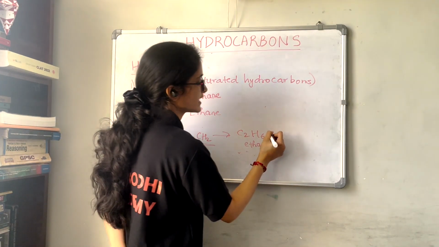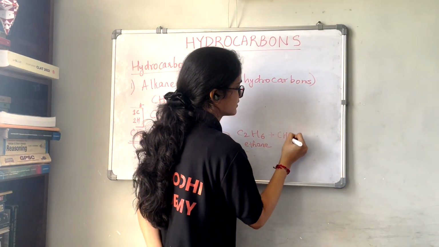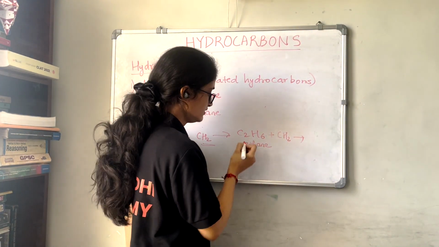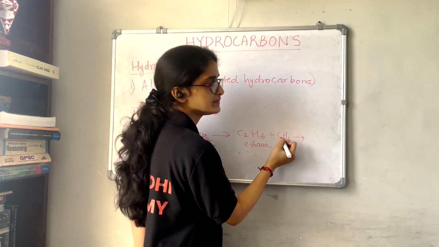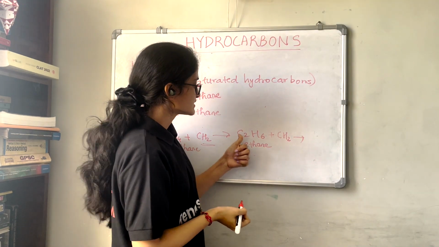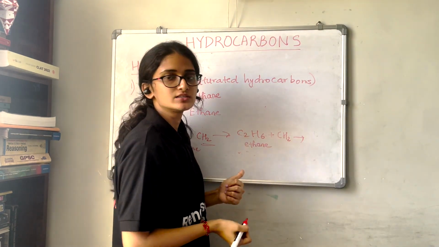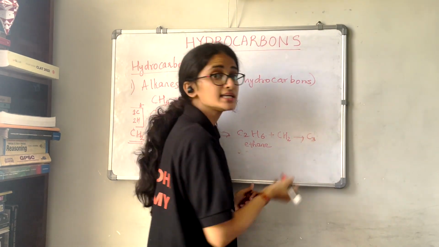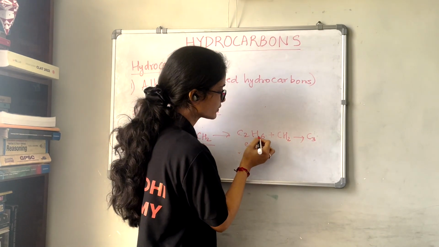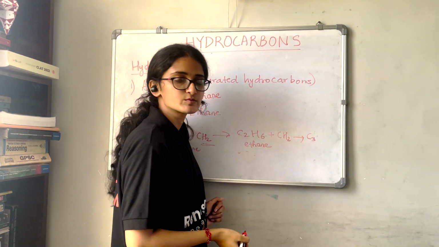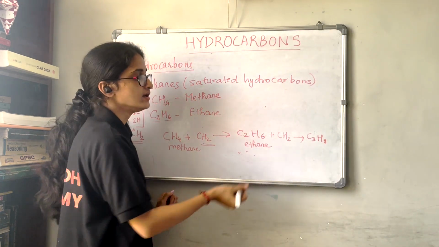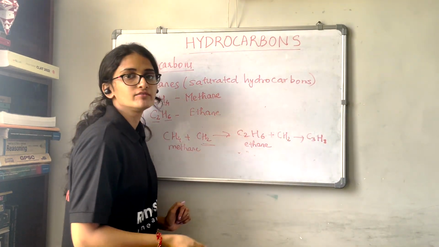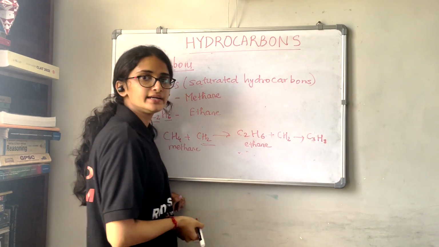So we have added a CH2 group to methane to get ethane, right? Now if you add a CH2 group to this ethane, what will we get? C2 plus CH2, so C2 and one more C. So how many C do we have? 3 C. And how many H? 6H plus 2H means 8H. So C3H8. So how many carbons and hydrogens are we having here? 3 carbons and 8 hydrogens.